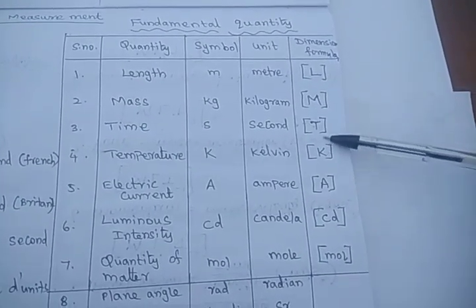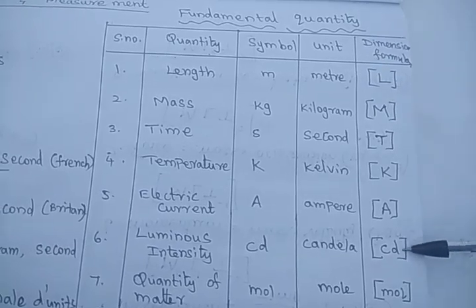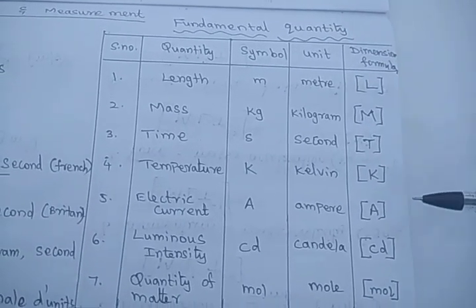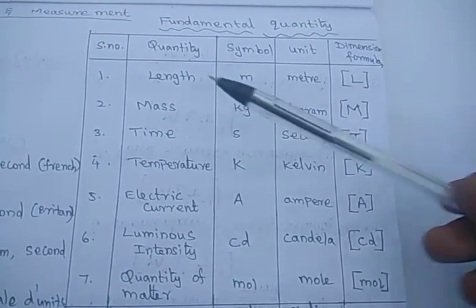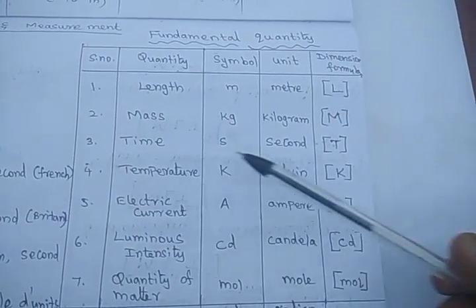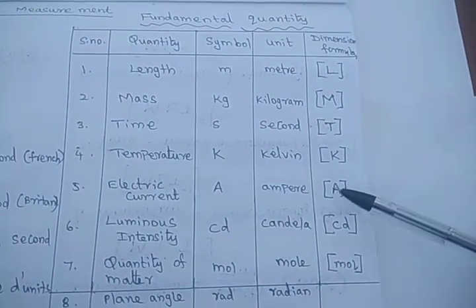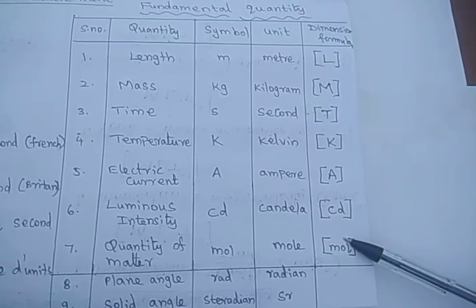And the corresponding dimensional formulas. Listen students, see this dimensional formula carefully. Dimensional analysis is one of the topics we are going to study in class 11. The dimensional formula of length is L. Mass is M. Time is T. Temperature we take as K. Electric current is A, luminous intensity is cd, and mole is mol alone.